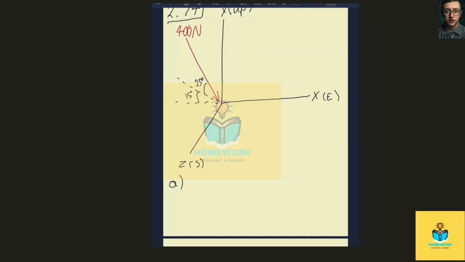In part A, we're asked to find the x, y, and z parts of the force. So to find the force in the x, it's going to be in the positive x direction. We take our resultant force, 400 newtons. We'll multiply it by the cosine of 25 degrees to get it into the xz plane. And then we'll multiply it by the cosine of 15 degrees to get it along the x-axis. And that comes out to 350 newtons.